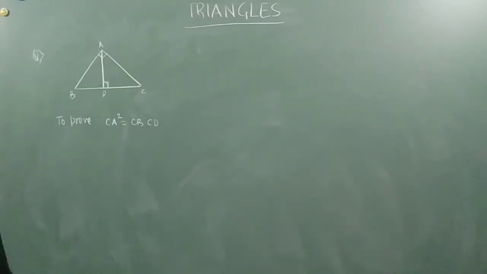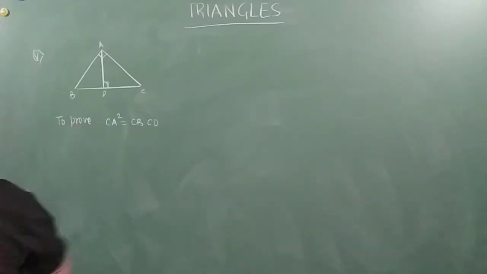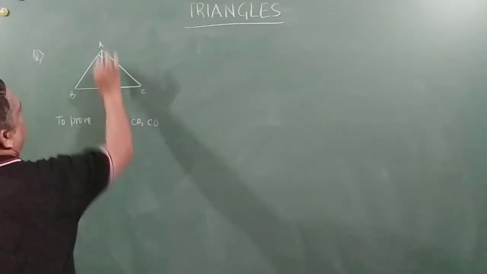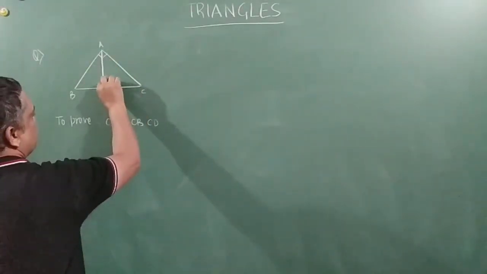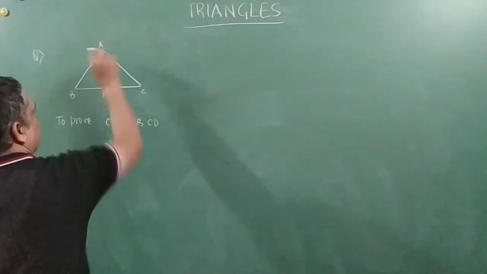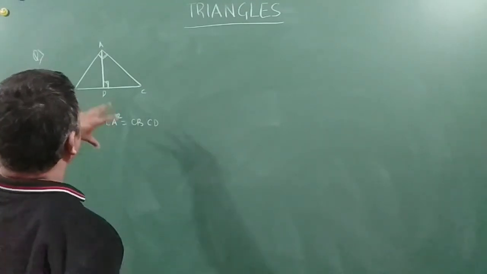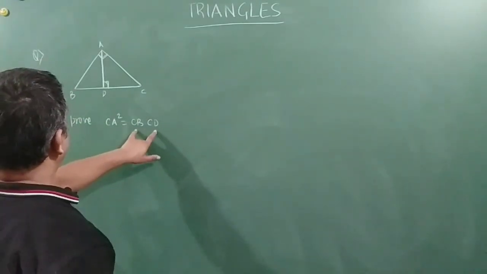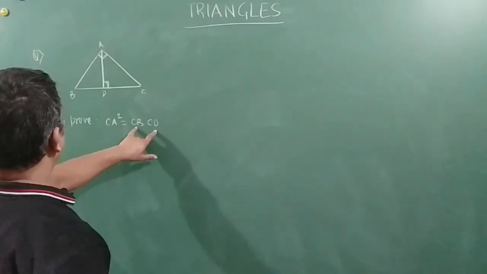Right? CA square is equal to CB into CD. So I am talking about two triangles here, friends. Angle ADC is equal to BAC. Angle ADC, that is this angle, is equal to this angle. Right. So I am getting CD and CB.